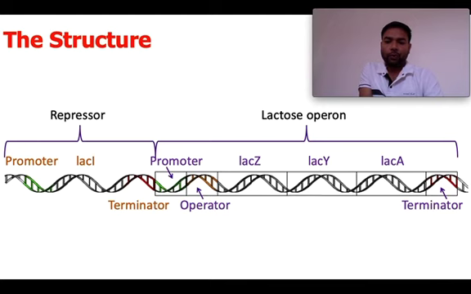So the lactose operon or lac operon is made up of promoter, operator, lac Z, lac Y, lac A, and the terminator. Okay, the terminator is there to stop the transcription. So this is the basic structure of the lac operon, and upstream to the lac operon we have the repressor gene with its promoter region, like I, and the terminator. Okay, so this is the basic structure which you should note, where which gene is there.